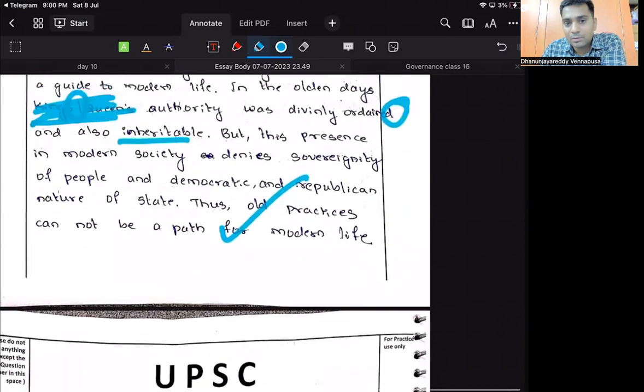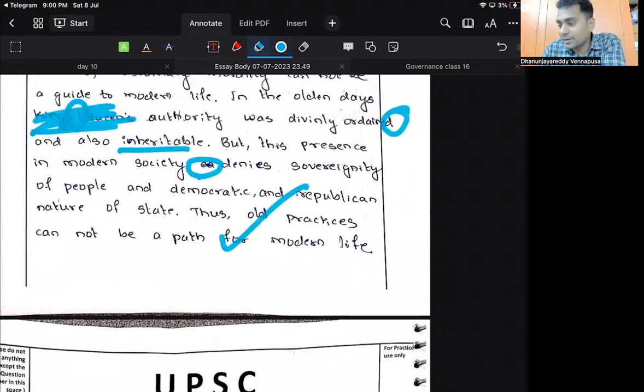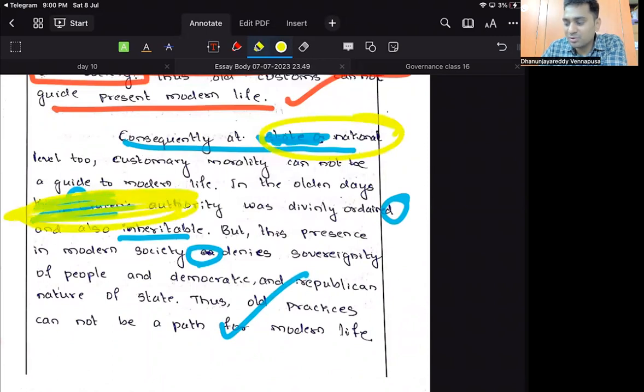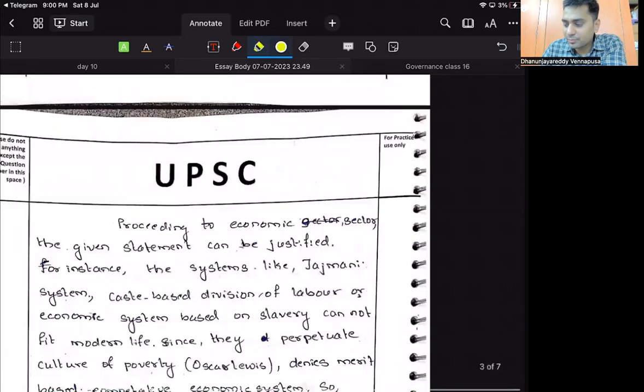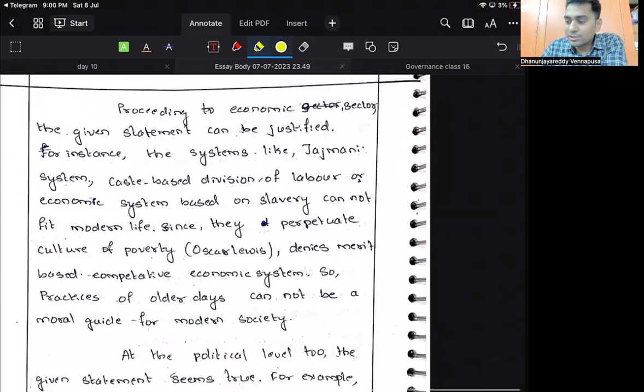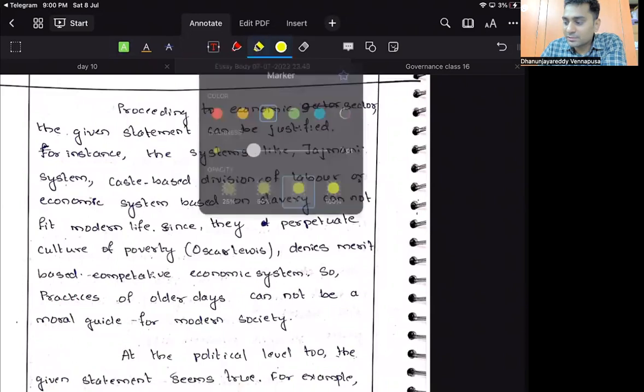Okay, but striking off should be eliminated. What is the statement that you have to learn here? Whenever you write, don't present more than one theme. Don't write these types of things. Okay, more or less it is good. Proceeding to the next level. What is the next level you are proceeding to?